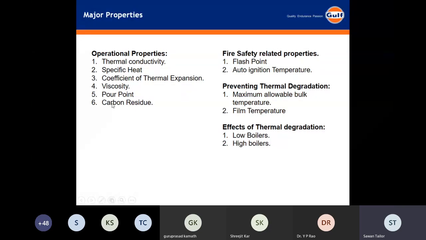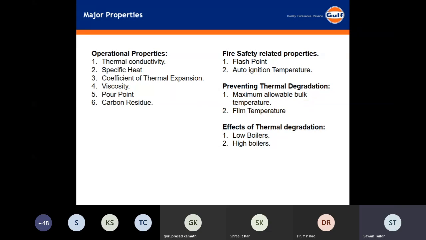So I have segregated properties into four different types: operational properties, fire-related properties, properties preventing thermal degradation, and effects of thermal degradation. These are bifurcated on this basis. In the next few slides, I will explain some major properties which are relevant to thermic fluid and